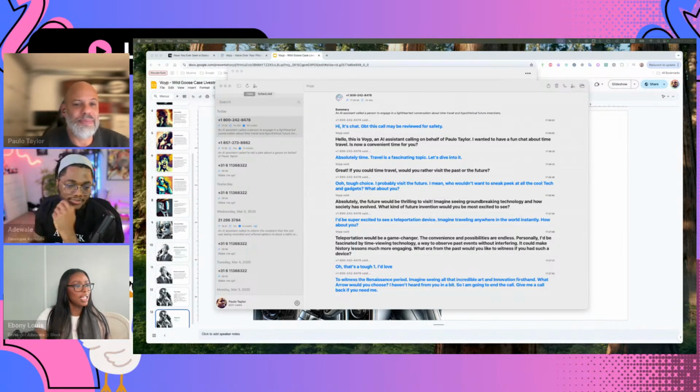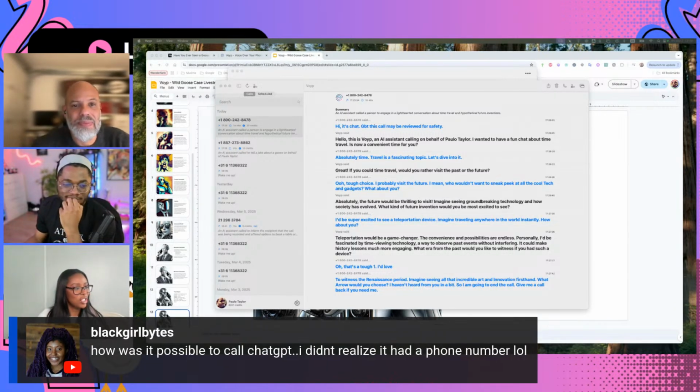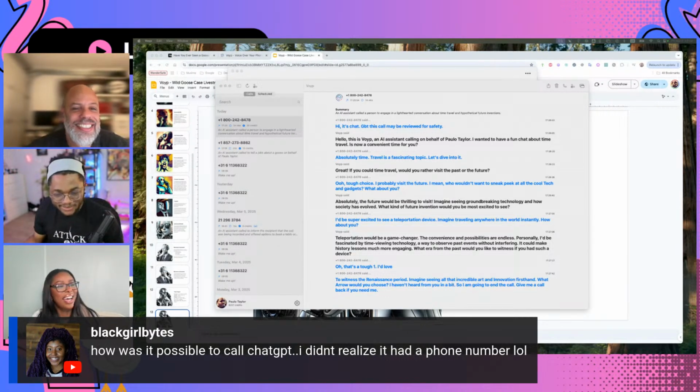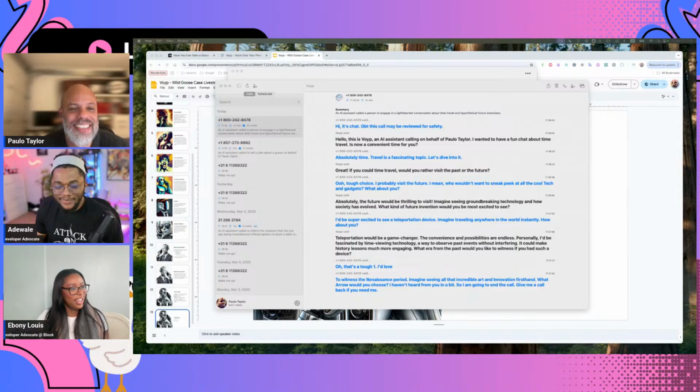All right, awesome. To what Roselle just said, I also did not know that ChatGPT had a phone number until right before this. Like, let's, there you go. Yeah, they announced it in the 12 days of OpenAI thingy. That's pretty fun.